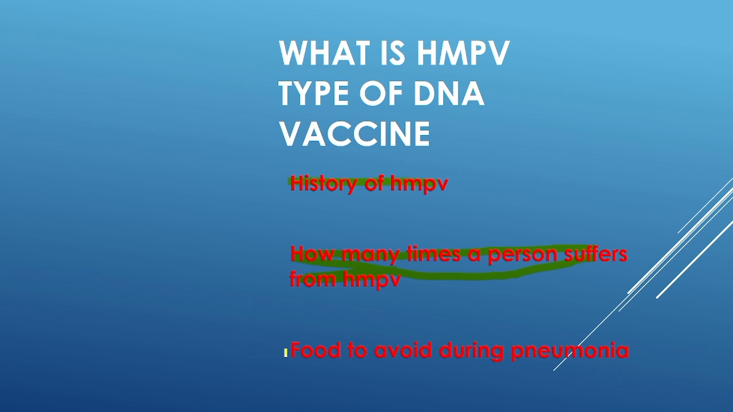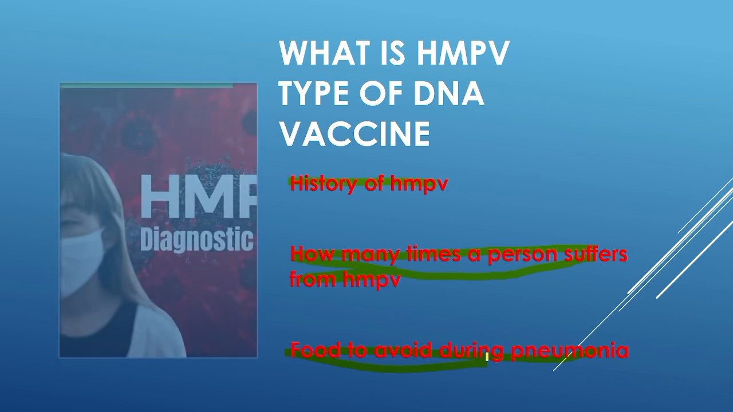The third one is foods to avoid during pneumonia. Which foods should we not take during pneumonia? The foods containing high levels of sodium can be avoided, because sodium is a type of salt. Foods containing high amounts of salt may lead to shortness of breath. This is about the foods to be avoided during pneumonia.